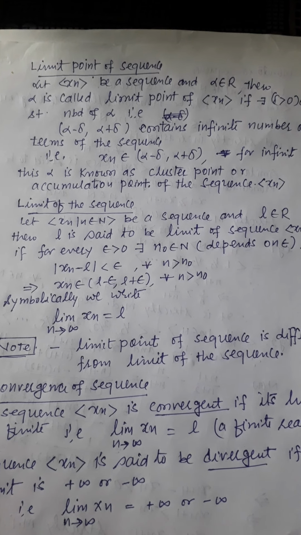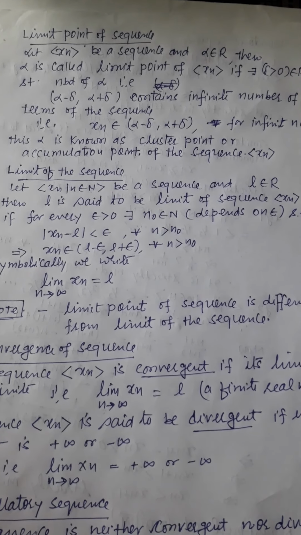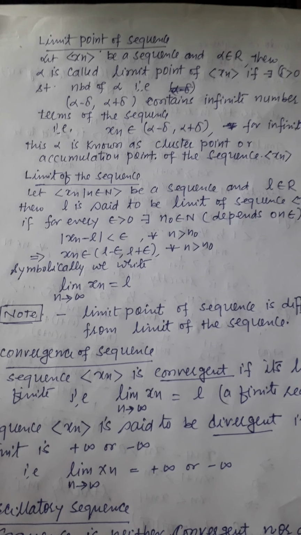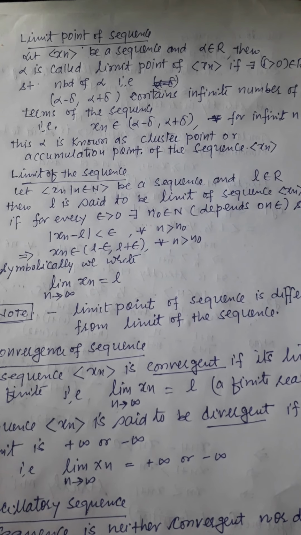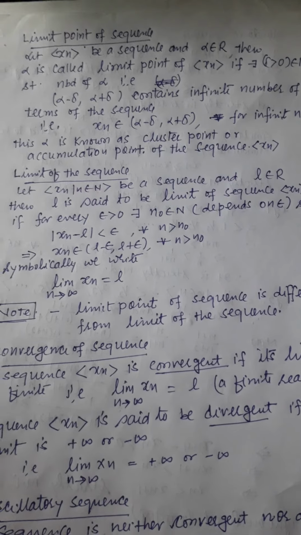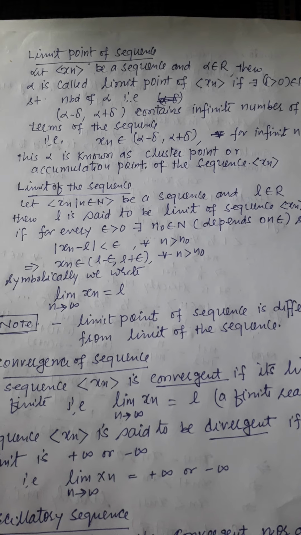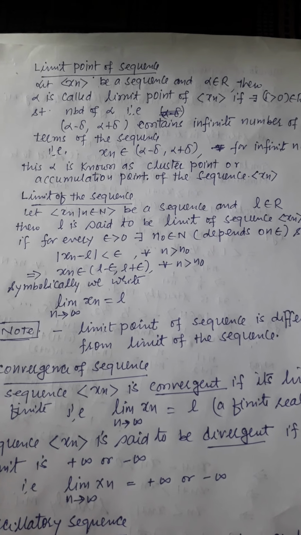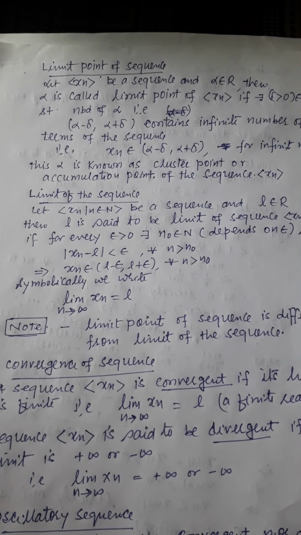xn belongs to (alpha minus delta, alpha plus delta) for infinite values of n. This limit point is known as a cluster point or accumulation point or Sima Bindu. It is very important that for a sequence more than one limit point may exist. It depends on the kind of the sequence.